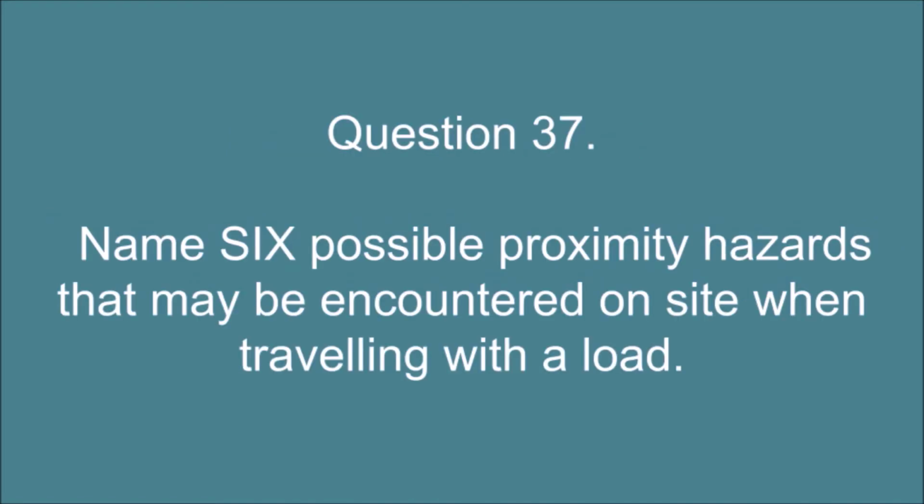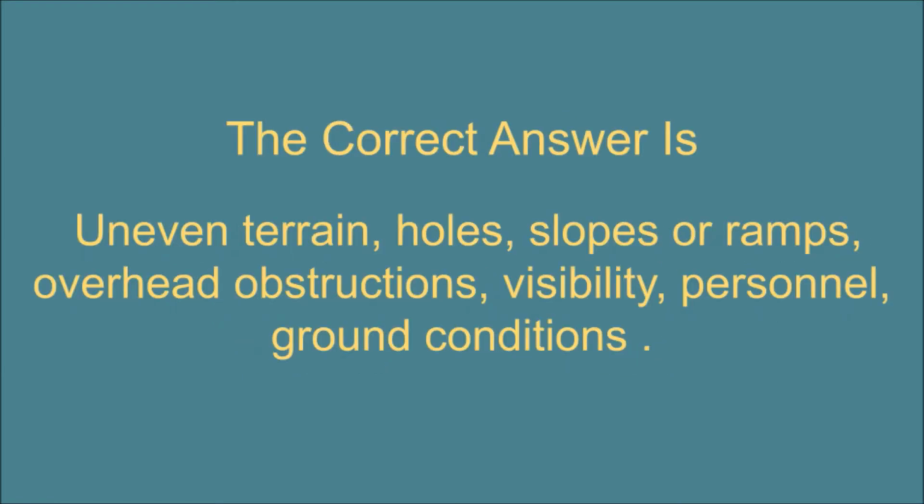Question 37. Name 6 possible proximity hazards that may be encountered on site when traveling with a load. The correct answer is uneven terrain, holes, slopes or ramps, overhead obstructions, visibility, personnel, ground conditions.